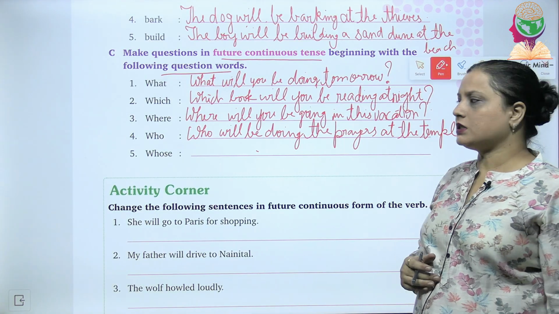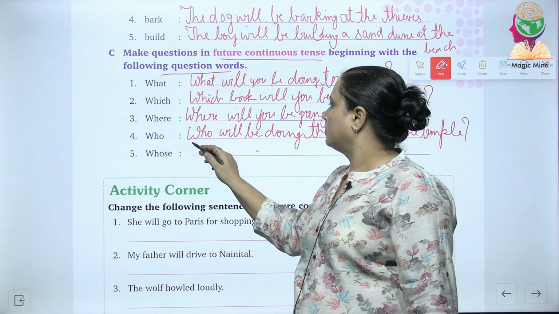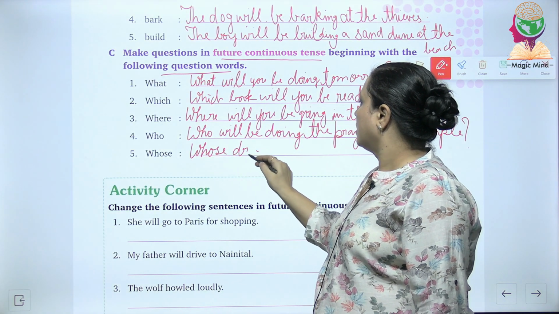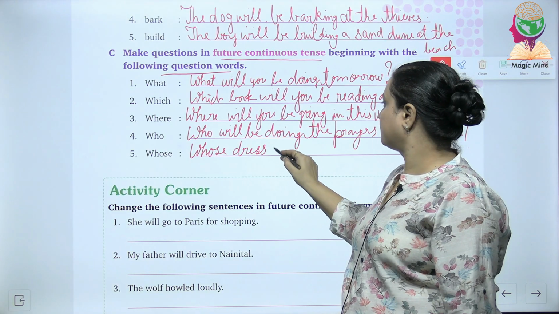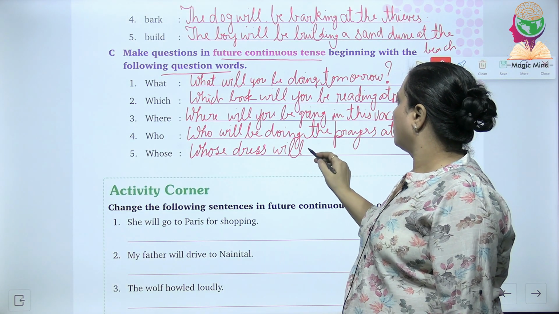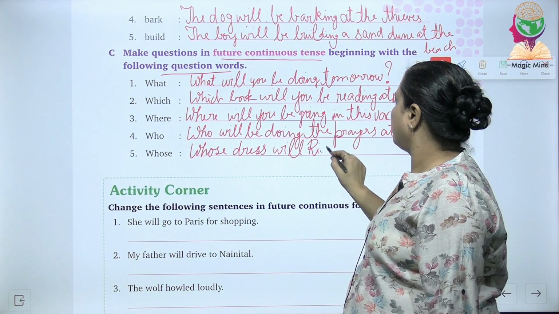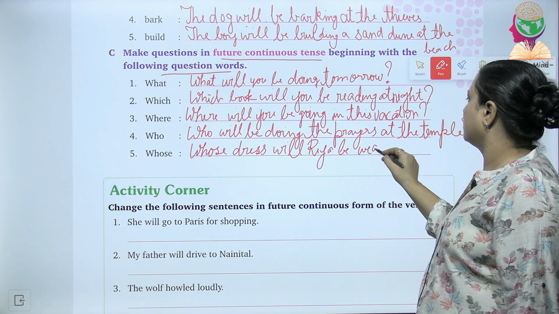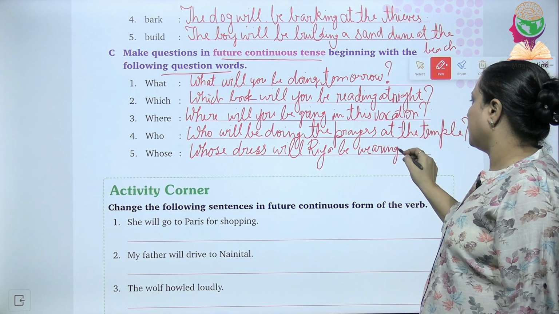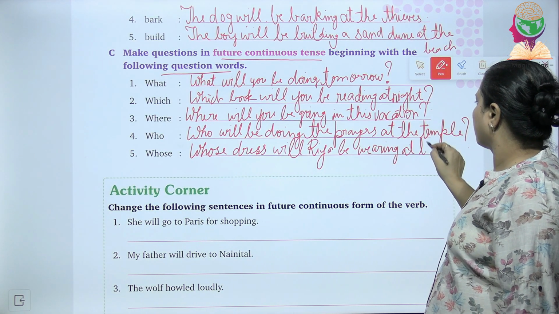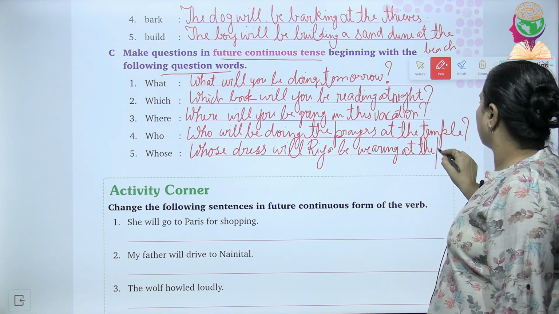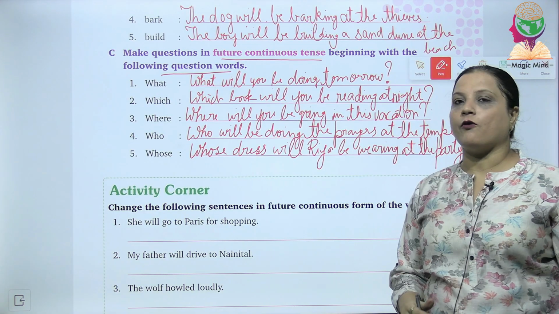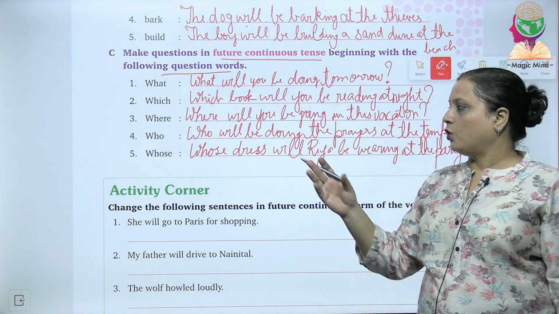Whose? The next word is whose. Whose dress will Ria be wearing at the party? So, this is the last question formed from the word whose.